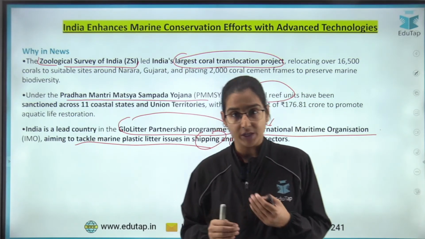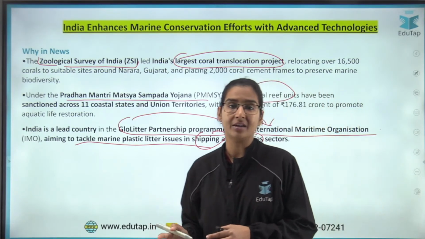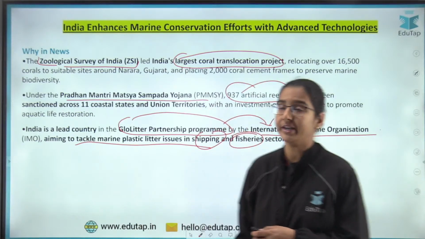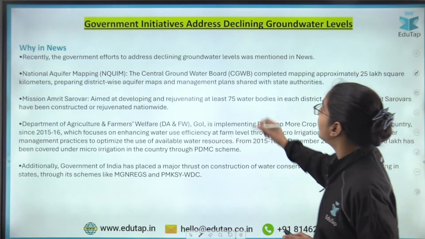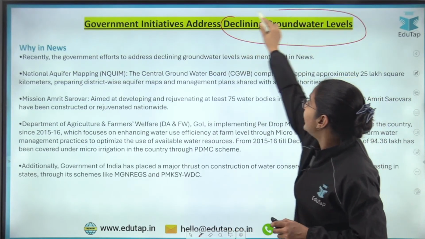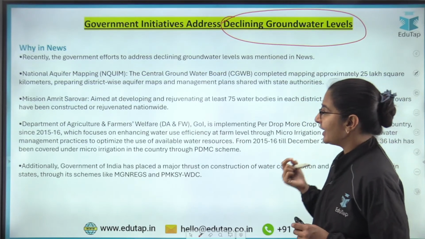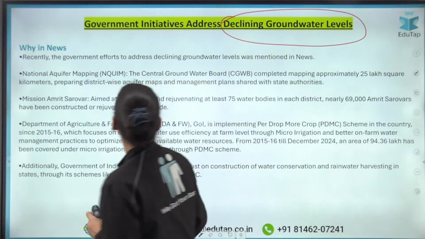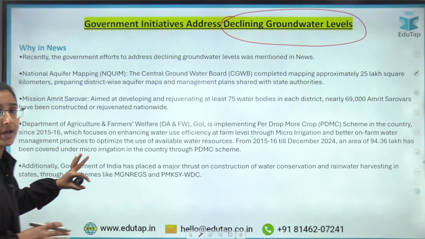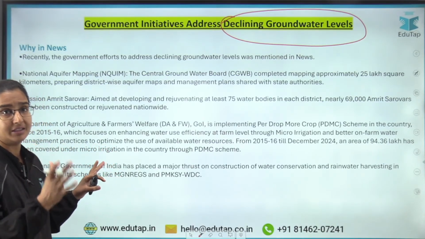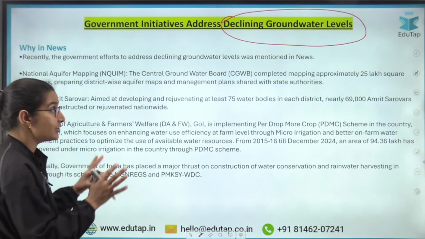So these are the few steps which the government has taken as far as our marine conservation programs are concerned, right? Now let's talk about the next news. The next news is about declining groundwater levels. What are the initiatives which the government has taken regarding the declining water levels? The government has taken a lot of initiatives, and most of them are actually old, but they were again mentioned in the PIB, and therefore it becomes important for us to go through them.